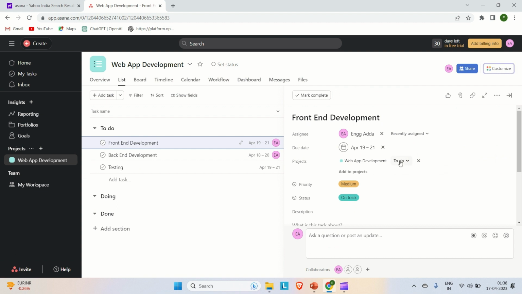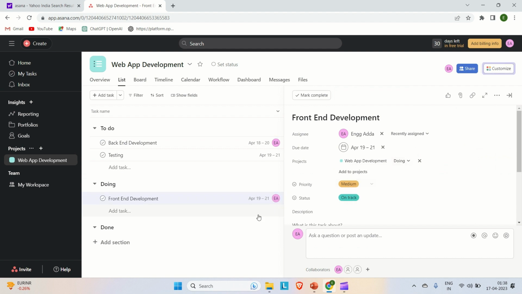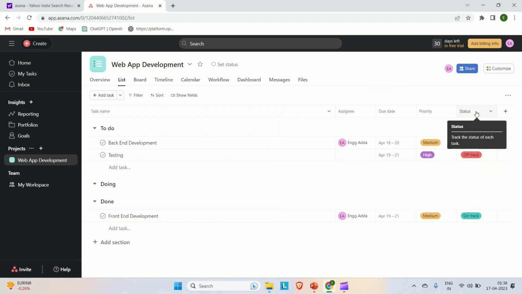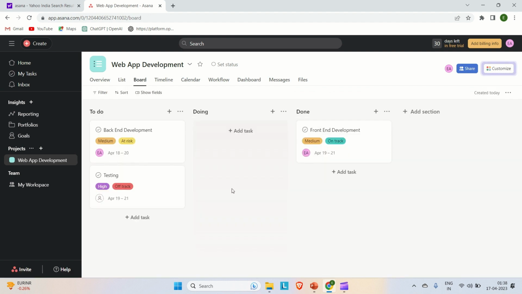So let's say now it is on the to-do list. If you start working on it, then you can put it in the doing list, and it will go to the doing list, and then if it is completed, you can put it in the done list. Okay, so that is how the flow of the task is. Now let me go to the board, and you can see in the board we have the to-do, doing, and done sections.